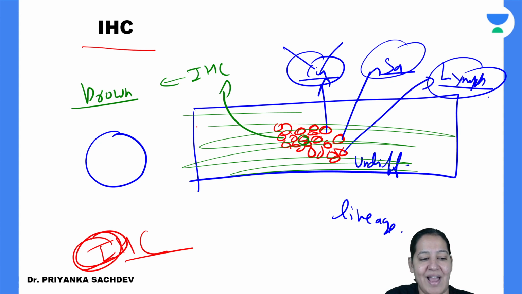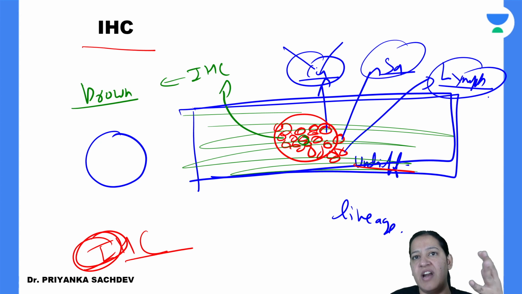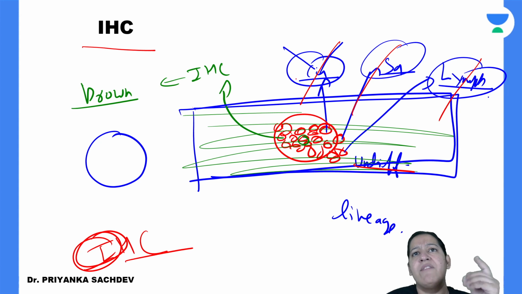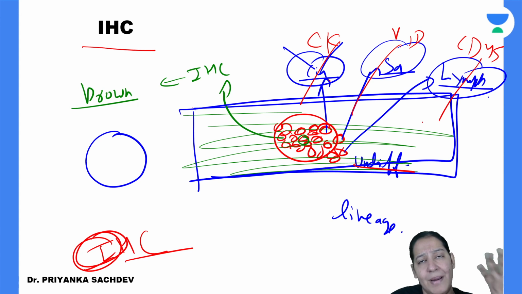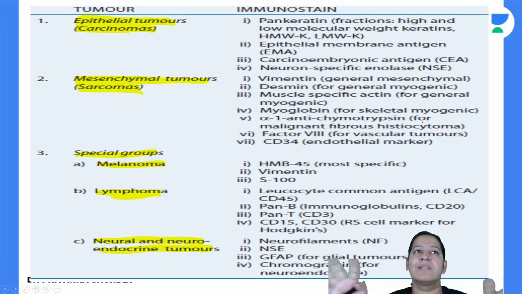So this is my slide. You can see here, this is my slide and I am having a tumor on it. The tumor is undifferentiated and I don't know the lineage, whether it is carcinoma, sarcoma, lymphoma or melanoma. So I will apply various IHCs. I will apply CK, cytokeratin for this. I will apply vimentin and desmin for this. I will apply CD45 for this. And for melanoma, I will apply S100. So this is the IHC table. You have to learn. In short, if you got the principle, learn this IHC table.